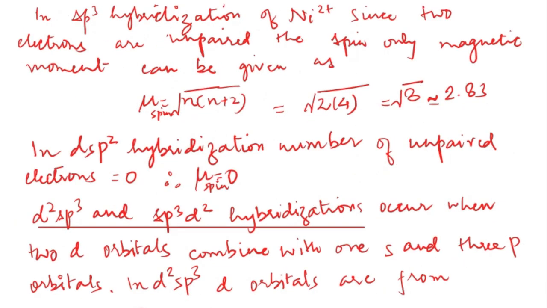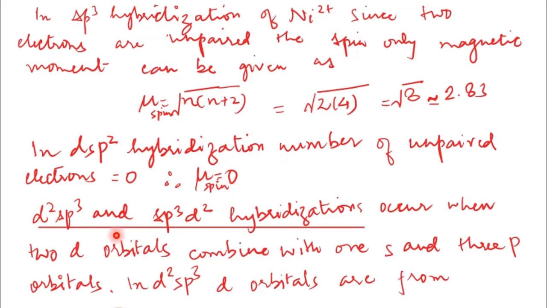Next is comparison between the magnetic moment of the two. Now in sp3 hybridization, as we discussed, there are two unpaired electrons. Therefore you can calculate the spin-only magnetic moment with this formula: mu equals square root of n(n+2). It comes equal to 2.83. In dsp2 hybridization, on the other hand, there was no unpaired electron. Therefore mu is 0. It won't show any magnetic properties.